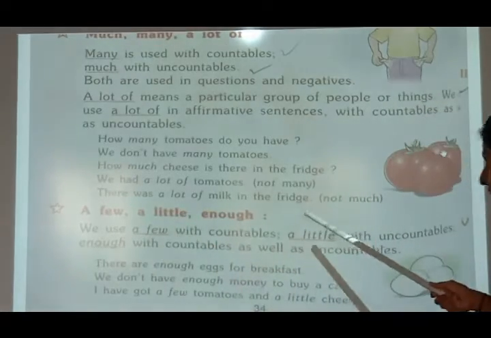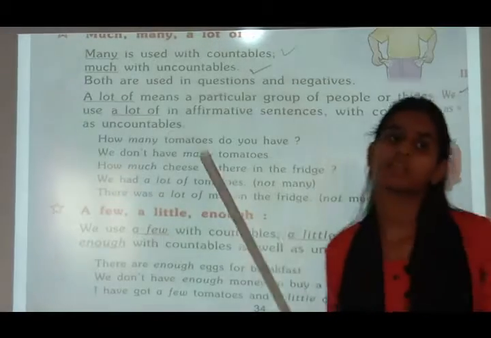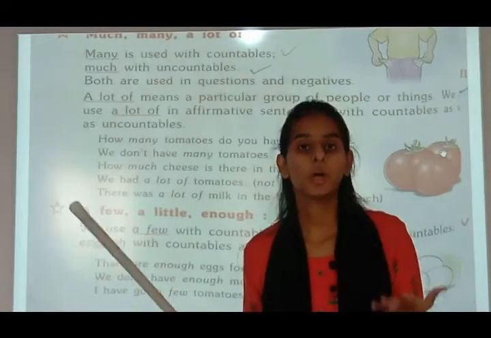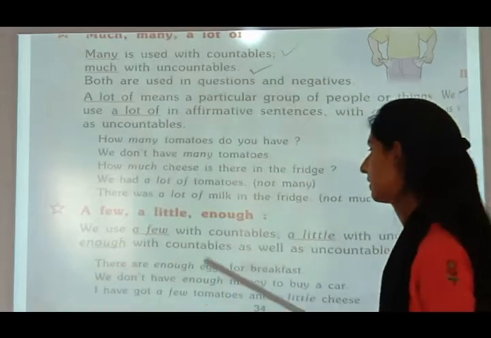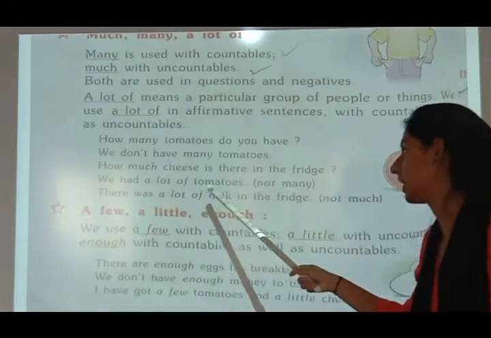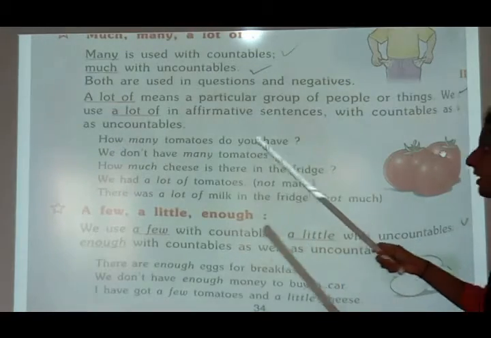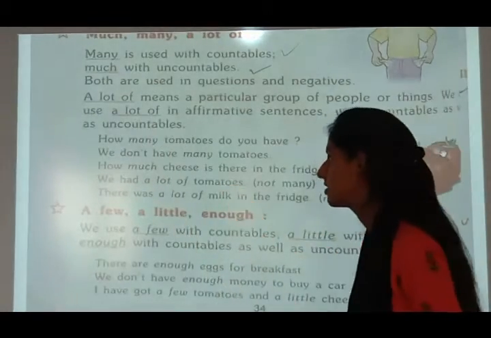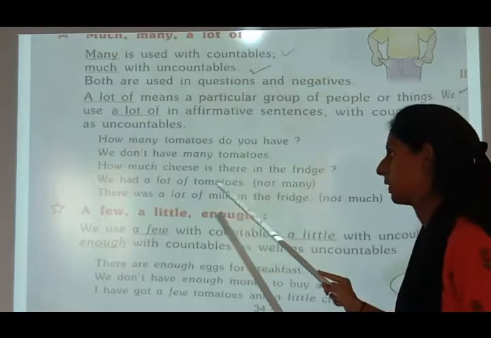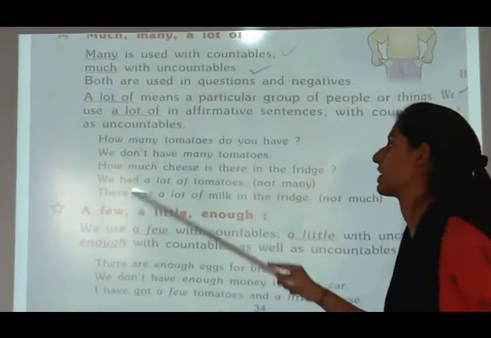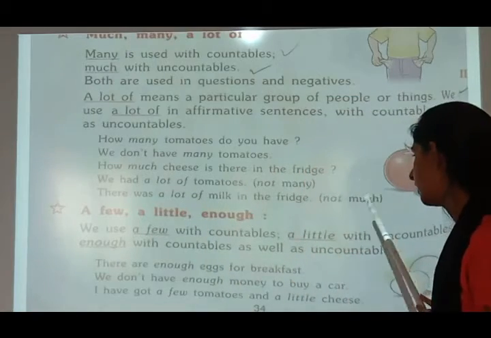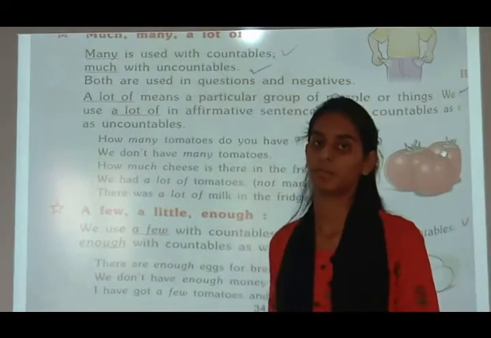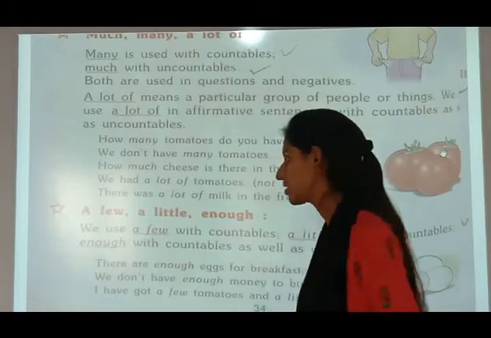We had a lot of tomatoes. We had a lot of tomatoes means we had many tomatoes, not few. It becomes an affirmative sentence, and so a lot of is used. See, we had a lot of tomatoes, it is an affirmative sentence, and so a lot of is used. There was a lot of milk in the fridge. It is an affirmative sentence and a lot of is used.